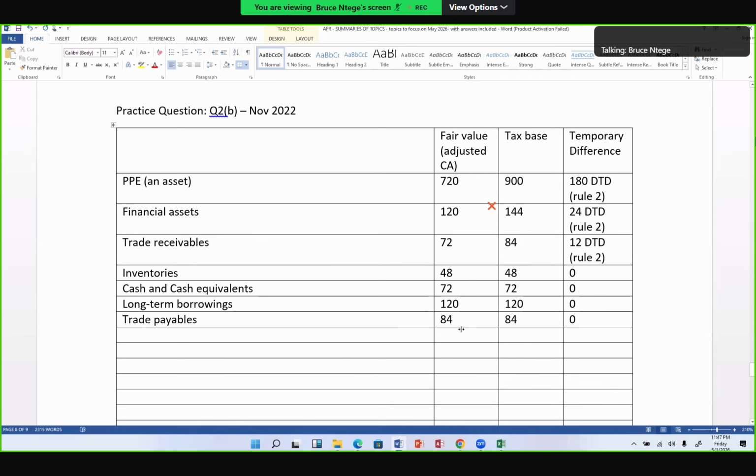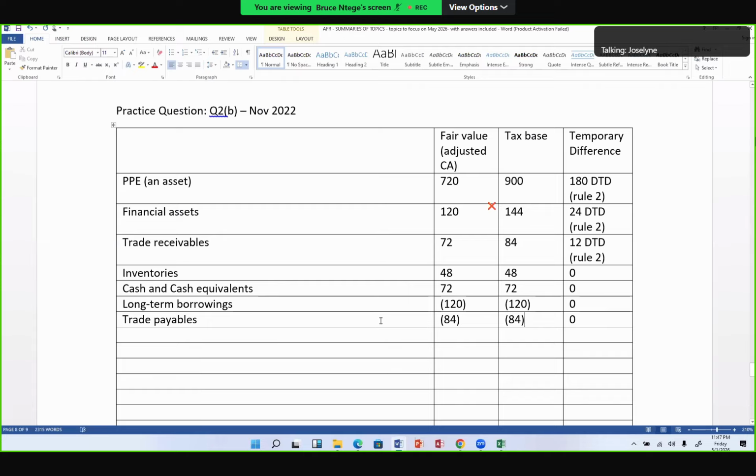Okay, so at this point, because these are liabilities, let's have a different signage on them so that we are able to get the net assets, for which we need to see the total temporary difference on those net assets. I'm doing that also for the trade payables. It's going to be reduced from the assets to get the net assets. Fine. So I'm now going to use the calculator to get the net assets figure.